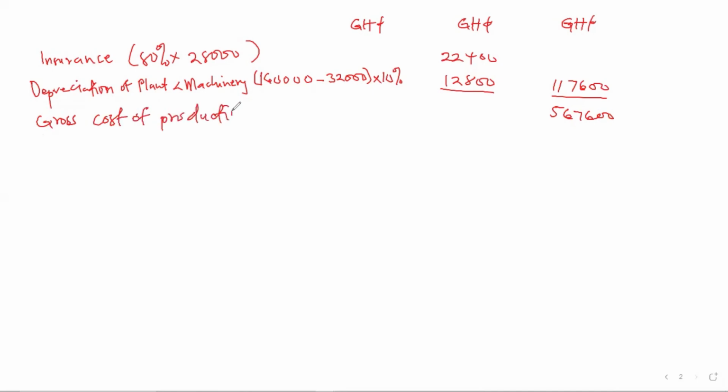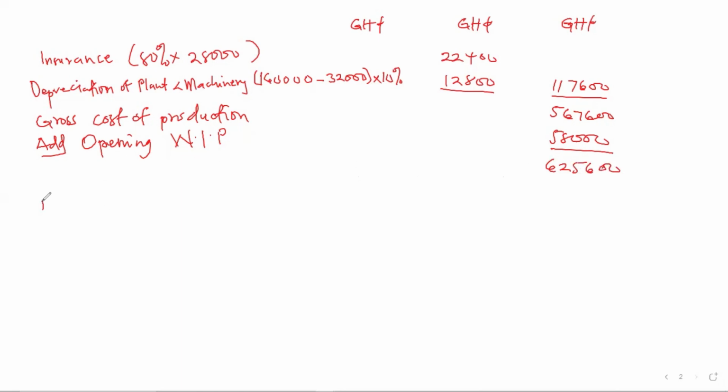When you get to this point and you have work in progress in the question, which is also a type of inventory, you have to add the opening work in progress. That is the format, so you just go by the format. That is 58,000. We add this to get 625,600.